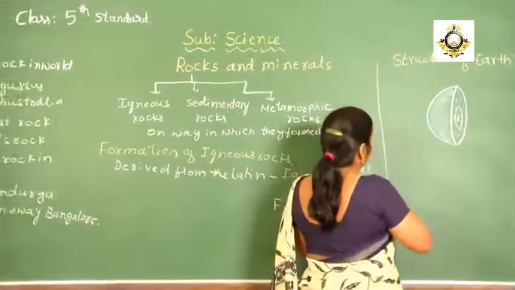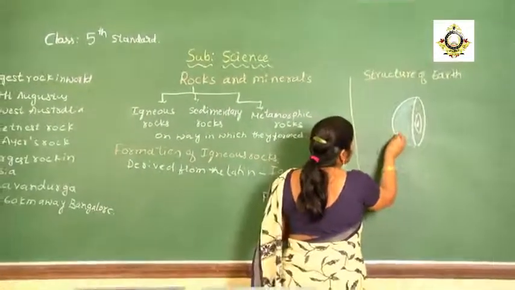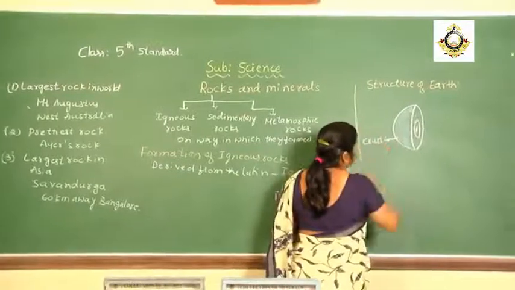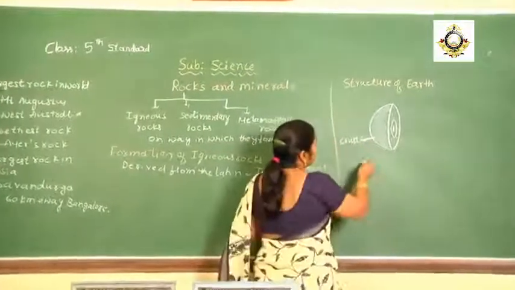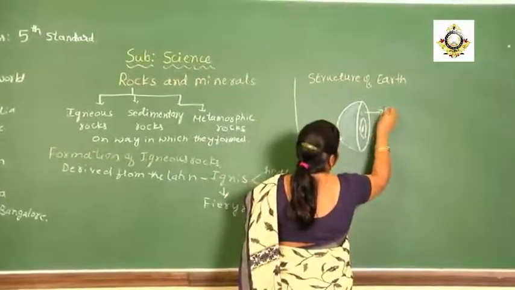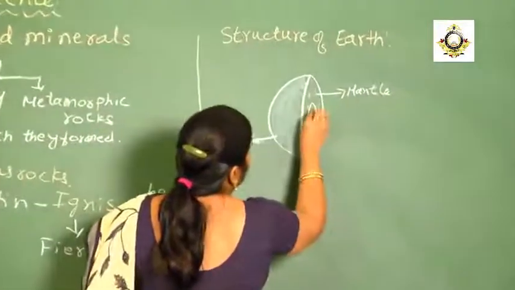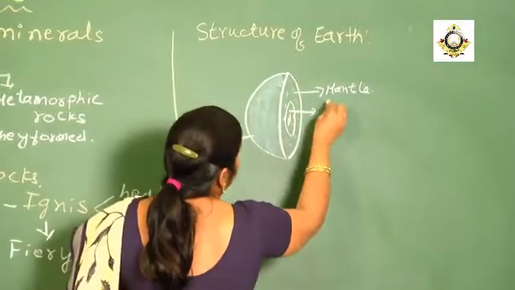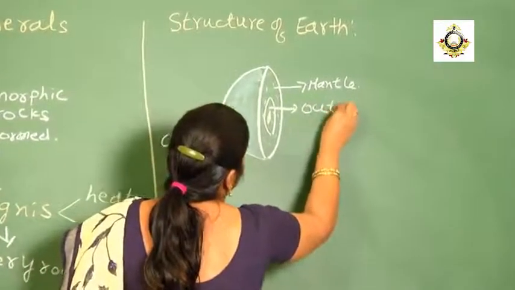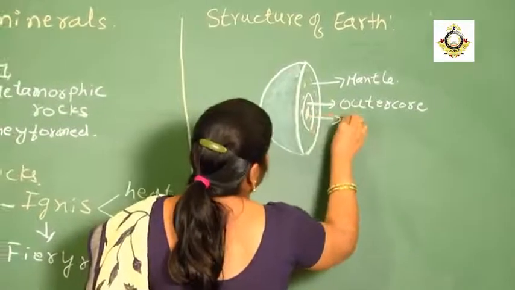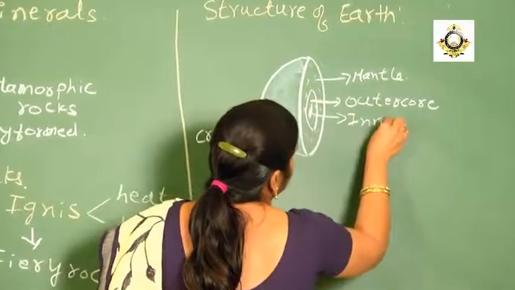Then we are going to call the names. The first one is called the crust, and the next layer is called the mantle, and the third layer is called the outer core, and the next one is called the inner core.